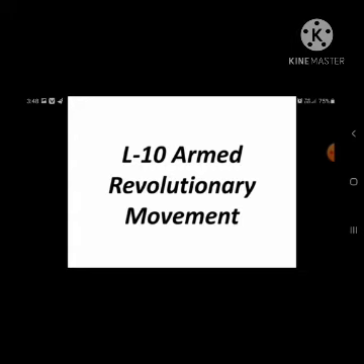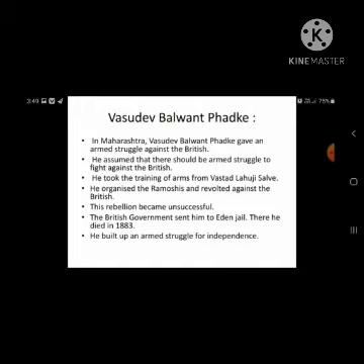Now you can see a picture, and the name of this person is Vasudev Balwant Phadke. In Maharashtra, Vasudev Balwant Phadke led an armed struggle against the British.